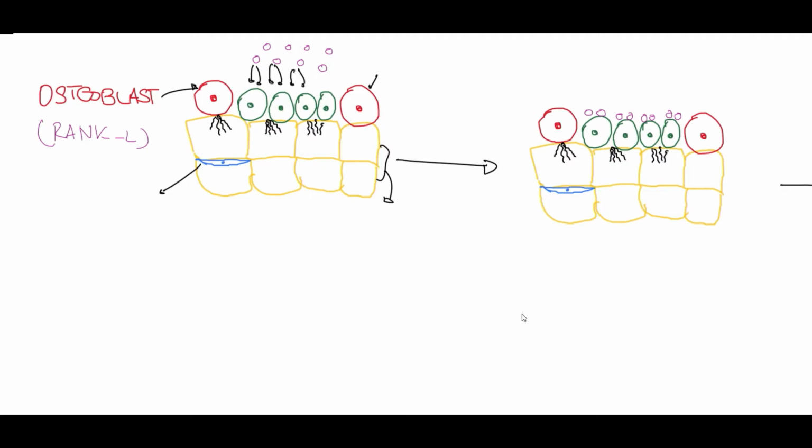So now let us take a look at the mechanism by which it takes place. Here we have the osteoblast cells, and these osteoblast cells will release the RANKL, that is the RANK ligand, and this RANK ligand would bind to the RANK receptors which are present on the monocytes. So here we have the monocytes. Now the function of the osteoblast cell is to create some minor injuries to the bony tissue, which is drawn here in yellow color. And we can also note the presence of an osteocyte, which is present between the bony matrix.